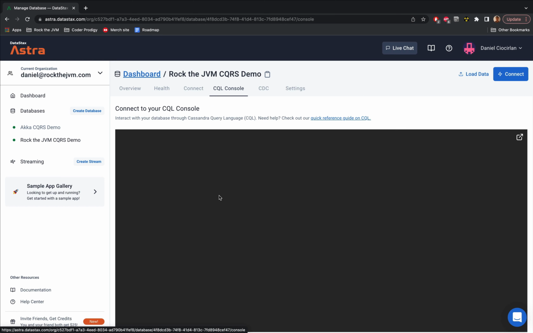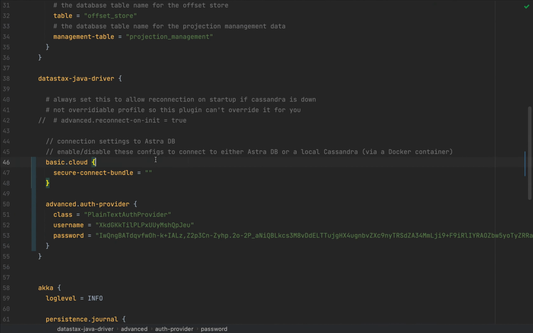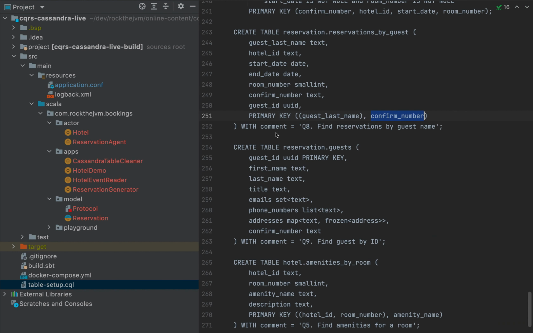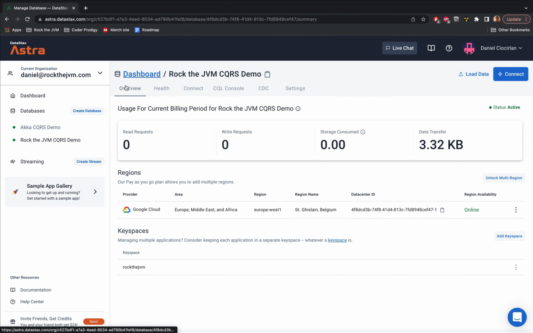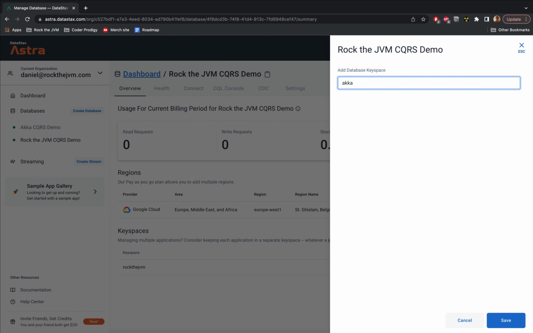and I'm going to click this CQL console here in the middle of the screen so that I have access to a terminal, much like my Docker container. All right, so with this CQL.sh, I'm going to go back to my table setup.cql, and I'm going to create all the tables. Now, before that, I forgot, I need to add all the key spaces. So back to overview, I'm going to add a key space. I'm going to have a key space for Akka.